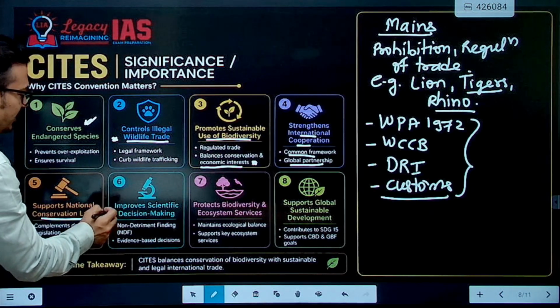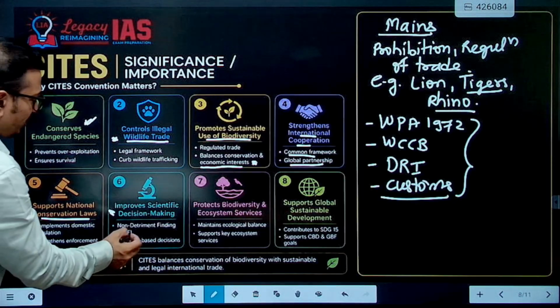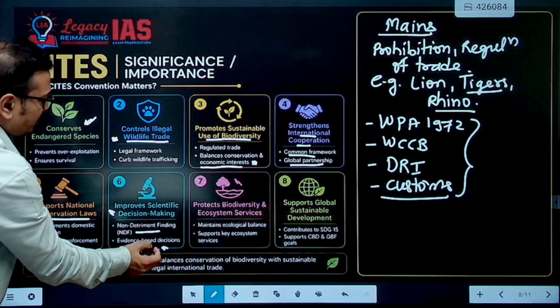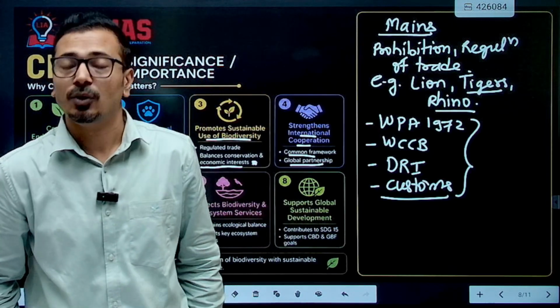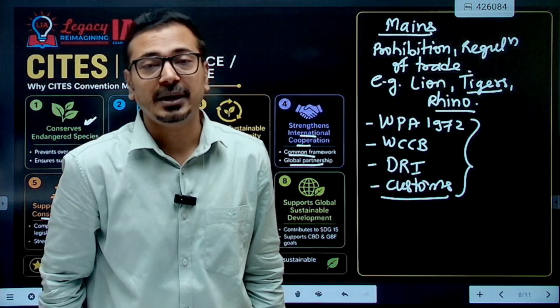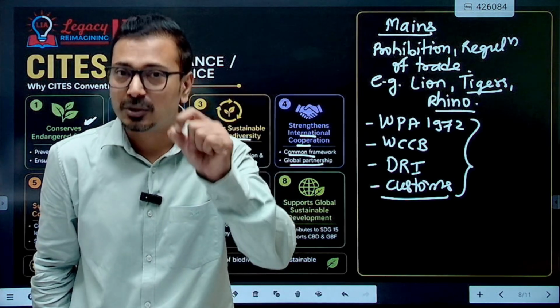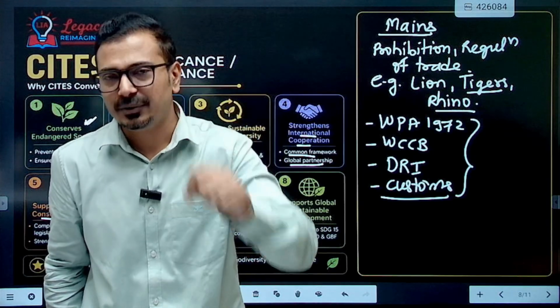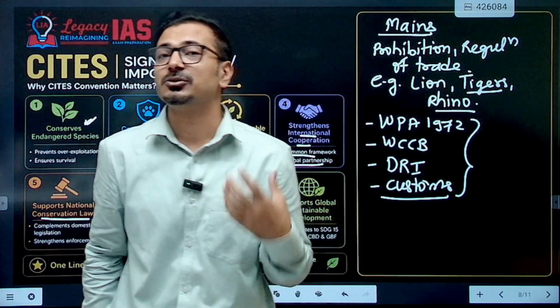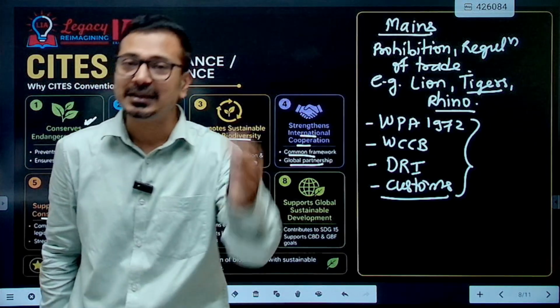It improves scientific decision making. Yes, non-detrimental findings, evidence based decisions. If any wild flora and fauna is imported into India and is becoming a threat to that species as well as the biodiversity of India, it may become an invasive species also if it is released accidentally into the wild.